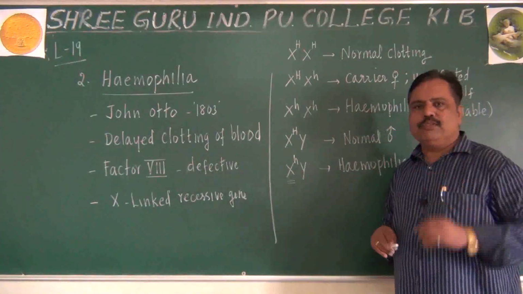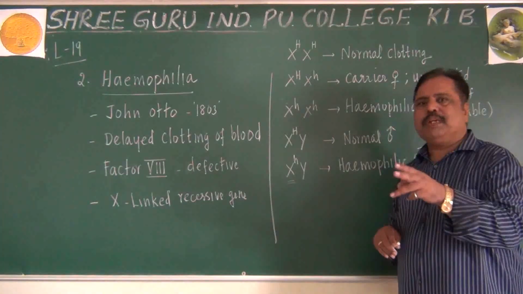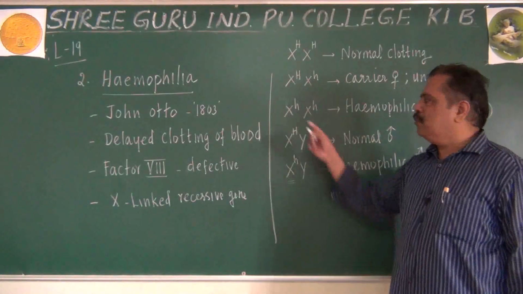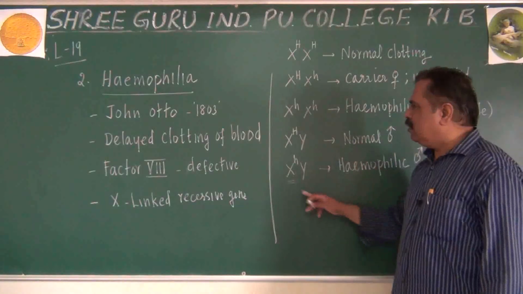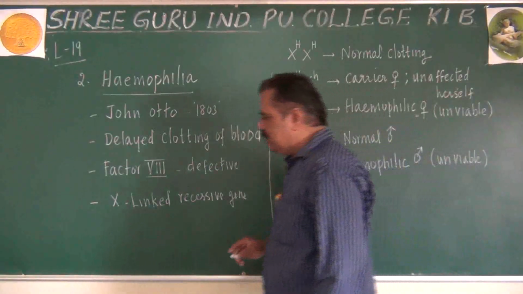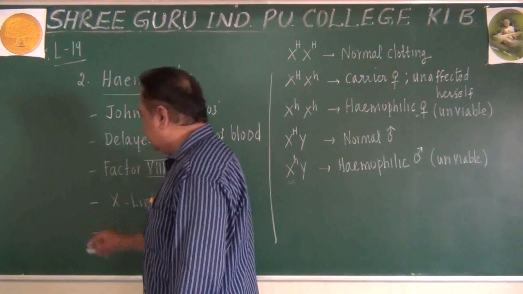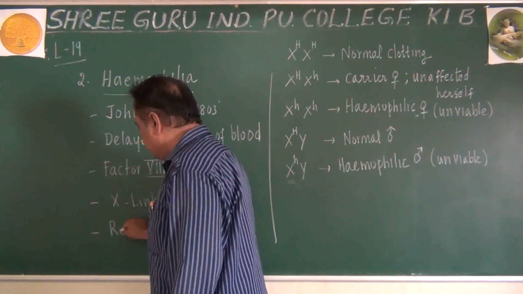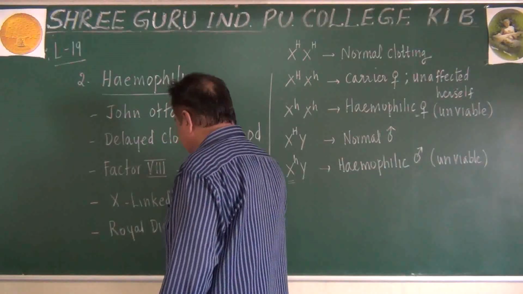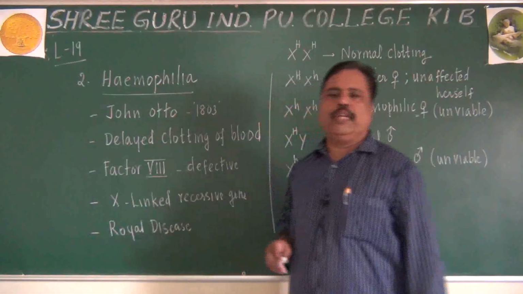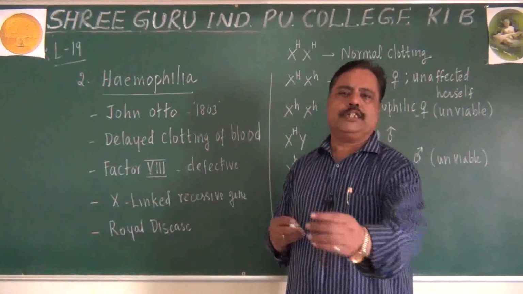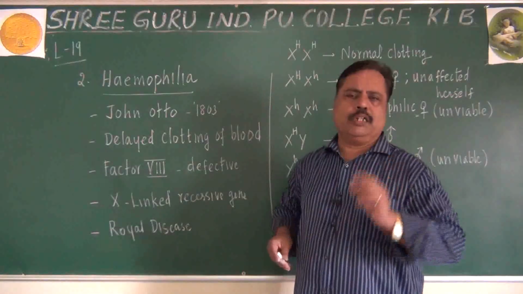That's why in your textbook, if you see, unaffected heterozygous parents will give rise to a hemophilic male and a hemophilic female, like that we are telling. Anyhow, this is the condition regarding hemophilia. One interesting point is that hemophilia is otherwise known as royal disease, because in British Queen Victoria's family, this disease was inherited generation after generation, especially among the males.